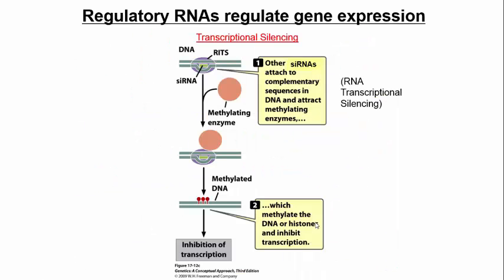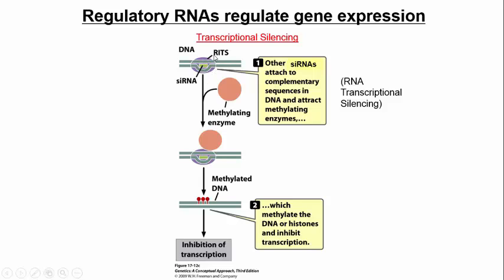There's another way, too, that regulatory RNAs act, and I have this on a different slide from the previous two, because here really the action of the siRNAs, or the small interfering RNAs, is at the DNA level. So it's going back to the DNA level as opposed to destroying RNA or inhibiting translation. So here you have these siRNAs that are produced from the same process as mentioned on the previous slide. But what happens here is they actually base pair with the DNA itself, right?